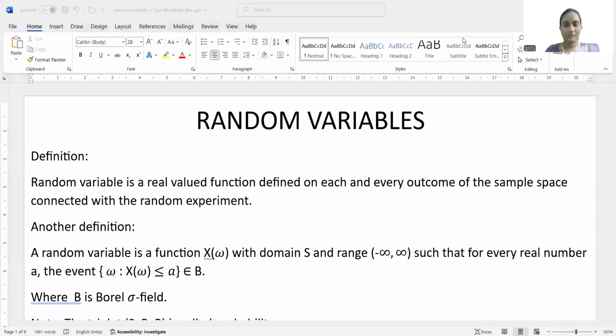Good morning, everyone. Today we learn about the topic random variables. A random variable is a real valued function defined on each and every outcome of the sample space that is connected with a random experiment.